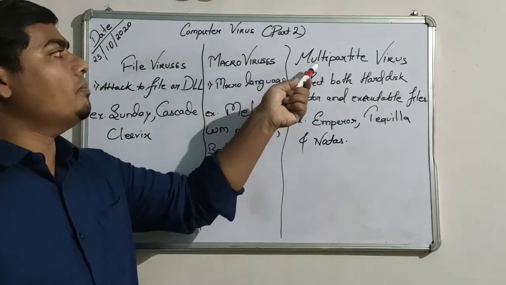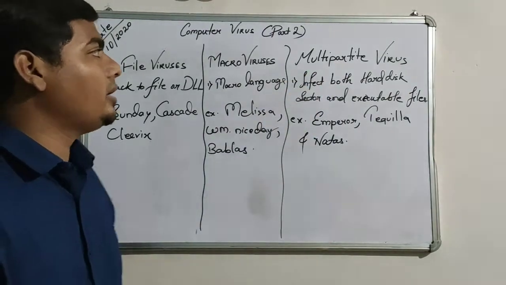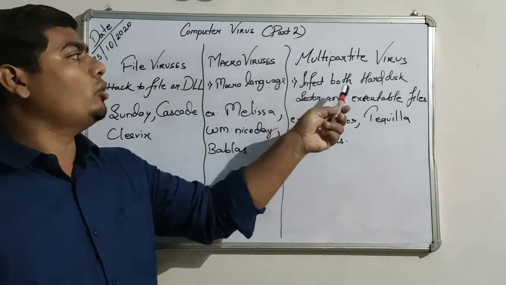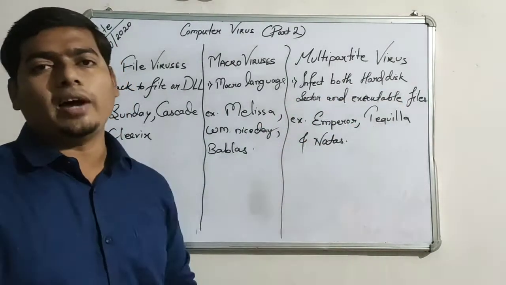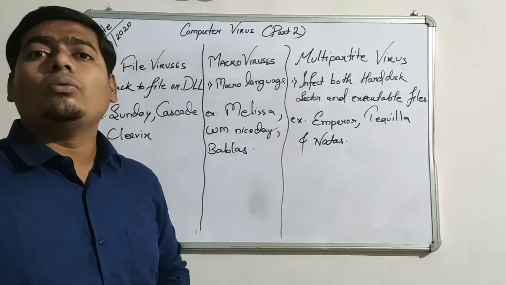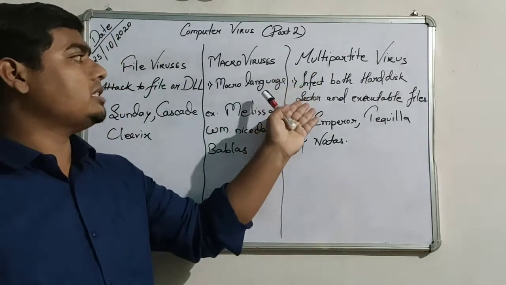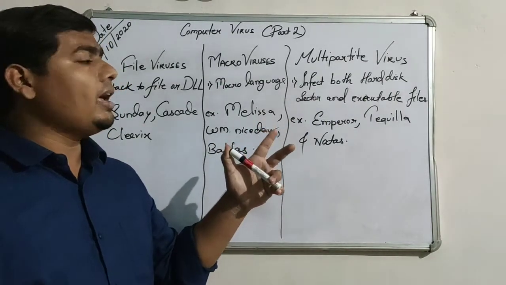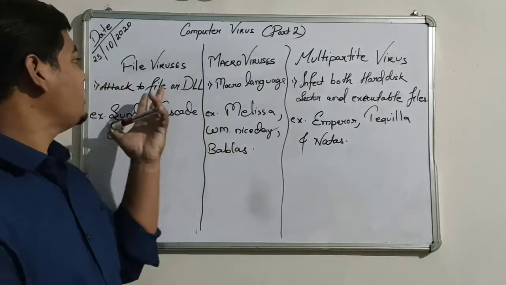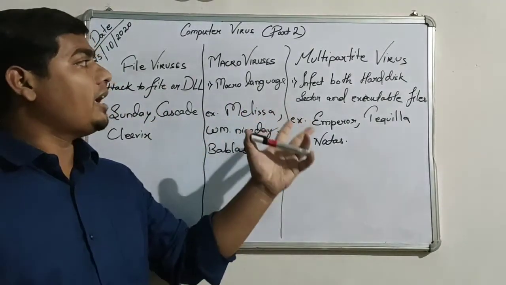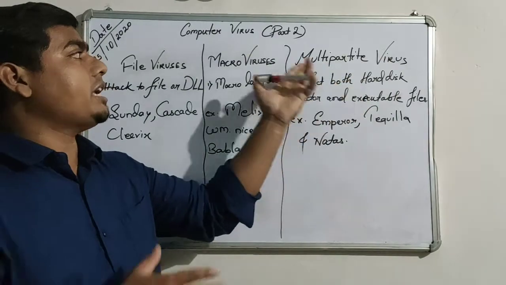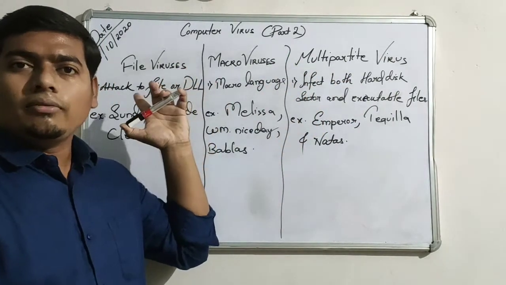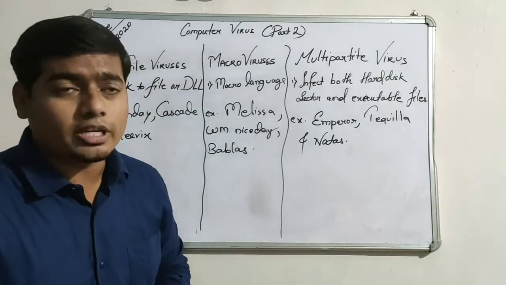After this, we will read about the multipartite virus. It has a unique policy. In fact it affects both the hard disk sector and the executable file. It works as a boot sector virus, attacking the hard disk sector, and it also attacks executable files, like these files. As the name indicates, multi, it works like two viruses: one a file virus and another a boot sector virus.